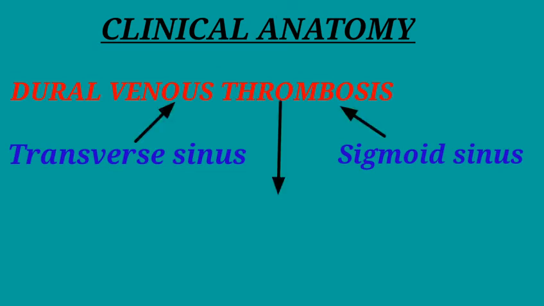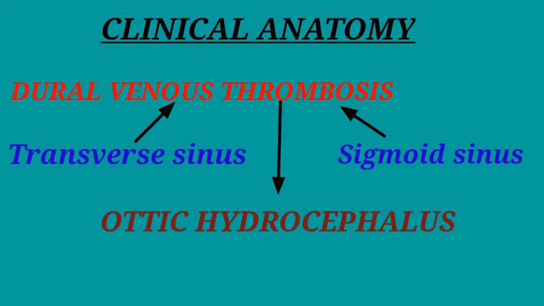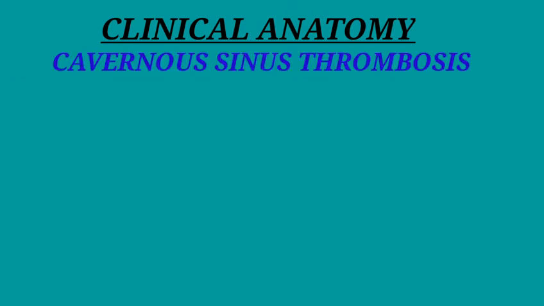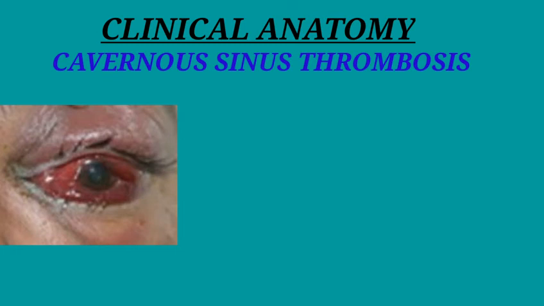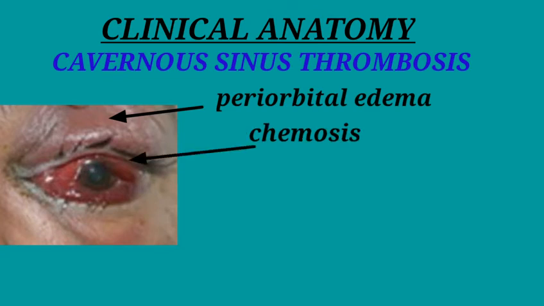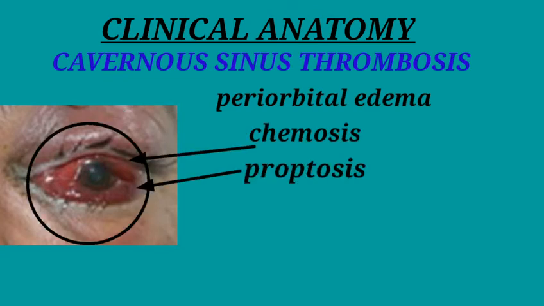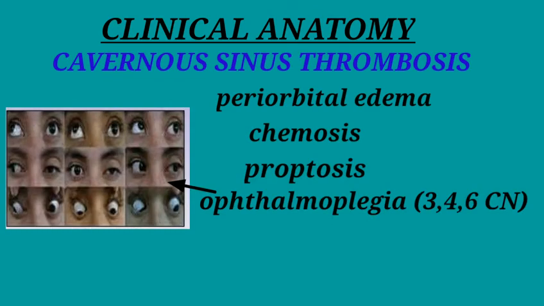So this syndrome of raised cerebrospinal fluid pressure associated with sinus thrombosis following an ear infection is called otic hydrocephalus. Cavernous sinus thrombosis presents with a characteristic picture. The blockage of the venous drainage of the orbit causes periorbital edema, chemosis, and proptosis. Pressure effect on the cranial nerves related to the sinus also occurs.